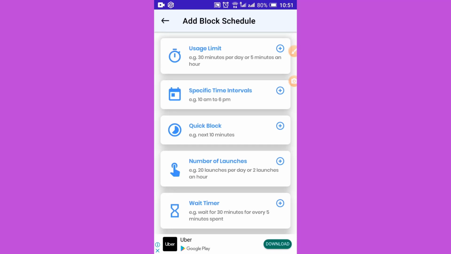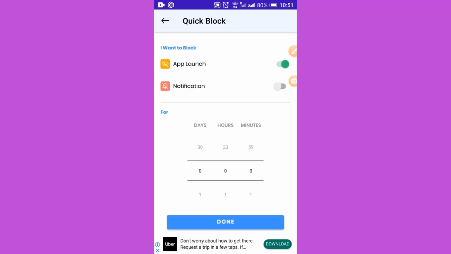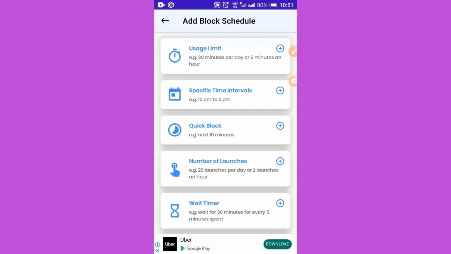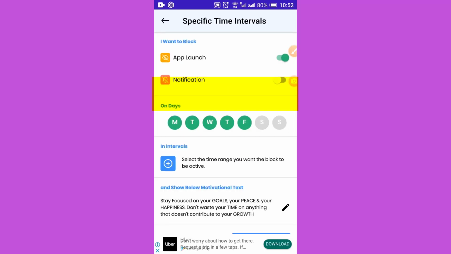If you want to block Instagram for the next 2 or 3 hours, you can select this quick block option. I want to block Instagram only during the online class timing, so I am selecting the specific time interval option.